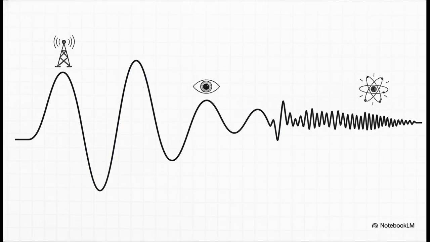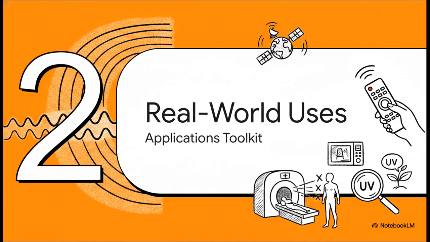Real is for radio waves, monkeys for microwaves, insist for infrared, very for visible light, useful for ultraviolet, Xmas for X-rays, and gifts for gamma rays. Now, this specific list is arranged in order of decreasing wavelength. Radio waves at the top, they're massive, like 1,000 meters long. Gamma rays way down at the bottom, incredibly tiny. We're talking 10 to the power of negative 10 meters. And remember our golden rule about constant speed: because speed is constant, as that wavelength goes down the list, the frequency goes up.